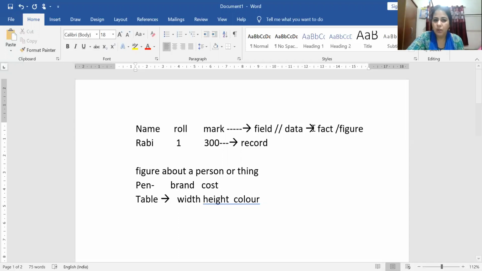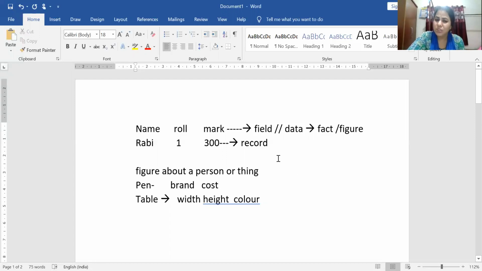Okay, now this is the way I put in the value to the field. That is, the name is Rabi, roll number is 1, then 300, then it is known as a record. So you can understand the meaning of record and the data that I have to explain here. When we are creating the data source, first we must know what is the meaning of the data. So the data source is nothing but the address of a person or the recipient to whom we want to send.